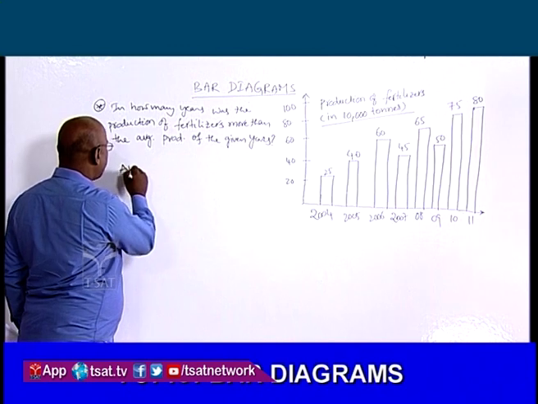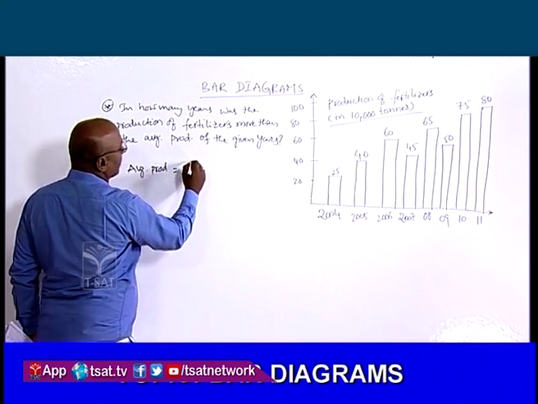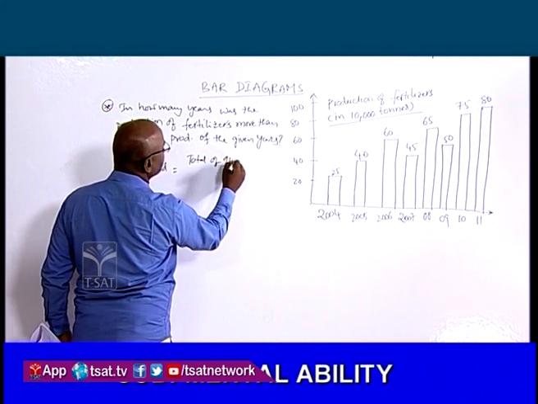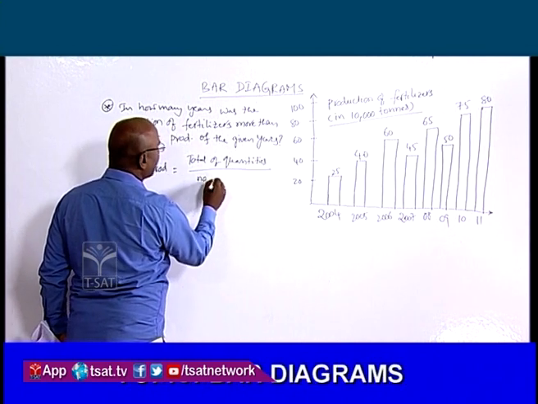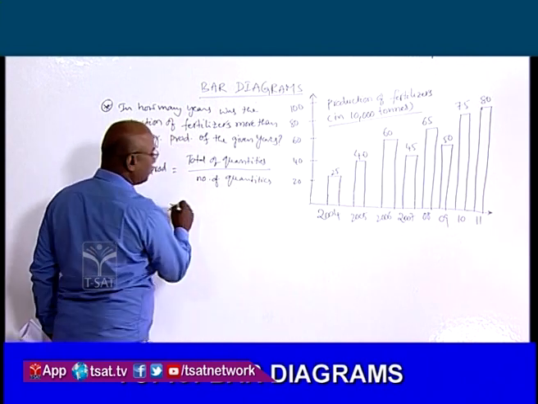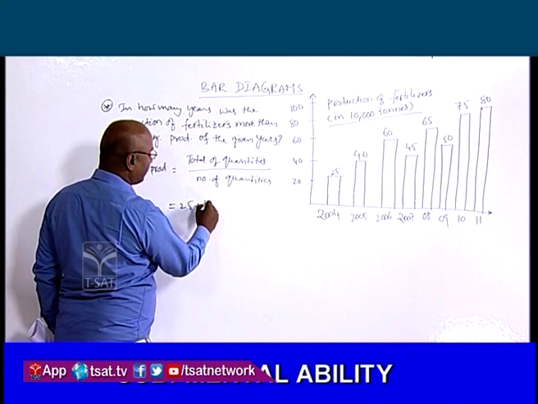So average production is equal to total of quantities by number of quantities, or sum of quantities by number of quantities. Here quantities are like this. In 2004, 25. In 2005, 40.